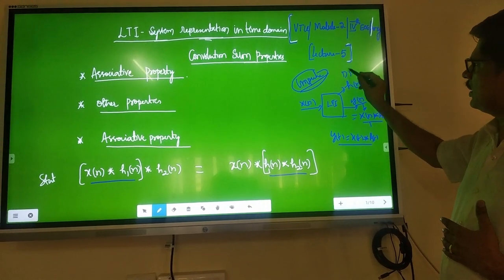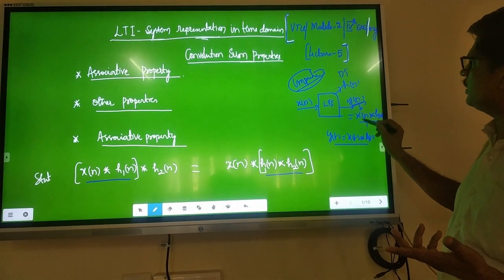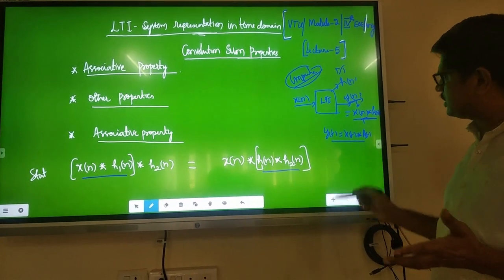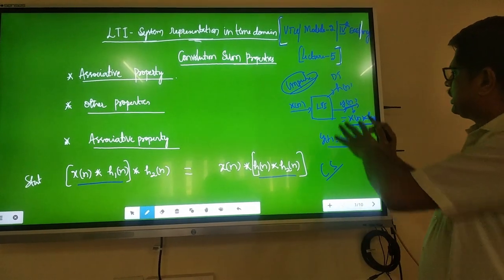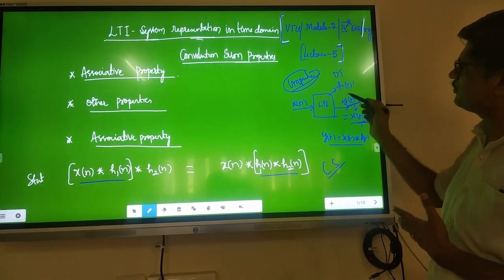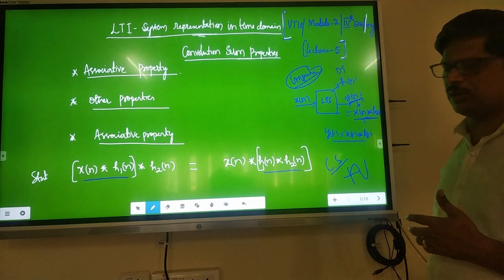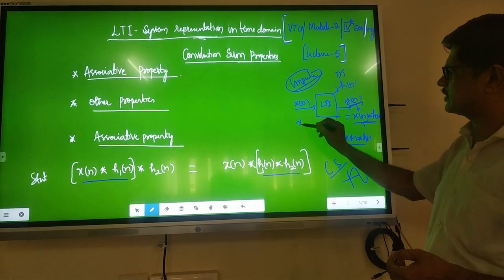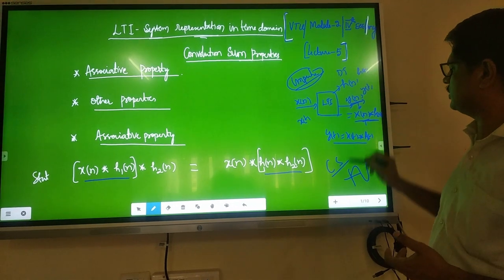For discrete time LTI systems, the output is calculated in the shifted form: x of n convolved with h of n, which is nothing but the convolution sum. In the same way, for continuous time systems, only one change: the input is x of t, y of t is the continuous output, and h of t is the system function.